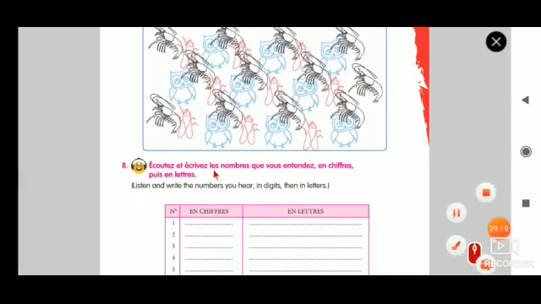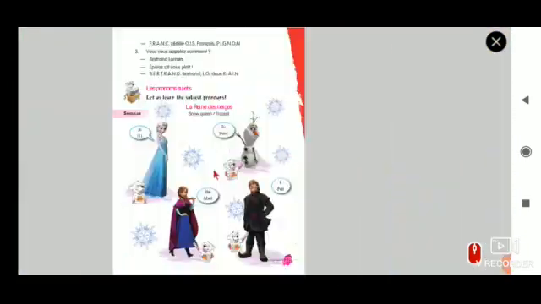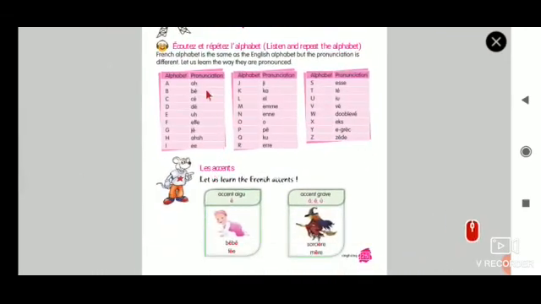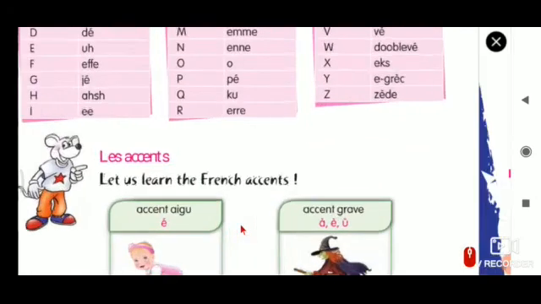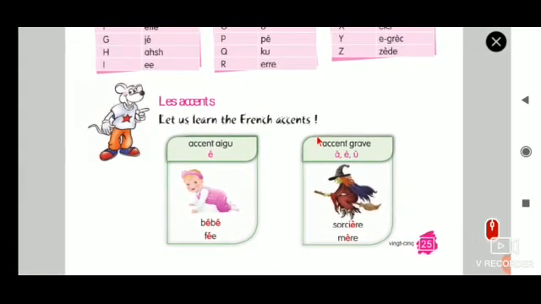So I think this is enough for today's class, and in the upcoming class what we are going to see is the accent. Already we have finished the ABC and everything. In case you want, these are the pronunciations in French itself. What I have given already is an English pronunciation, but here it is French pronunciation. I will teach this once again to make you comfortable in the pronunciation and to practice. Next class I will tell you the accent: O accent aigu, A accent grave. These should be done in the upcoming class.